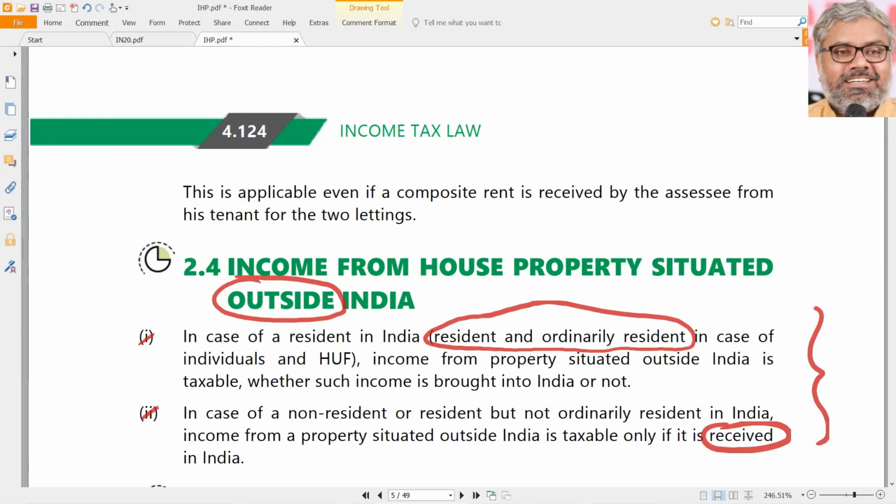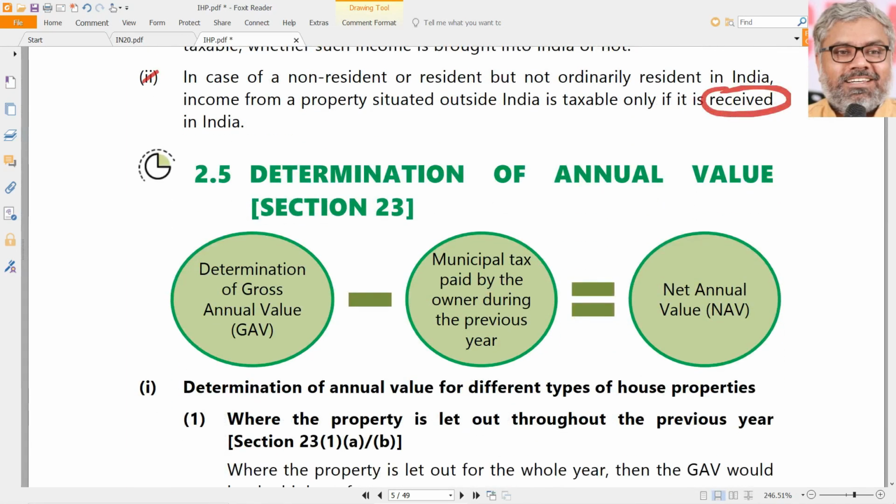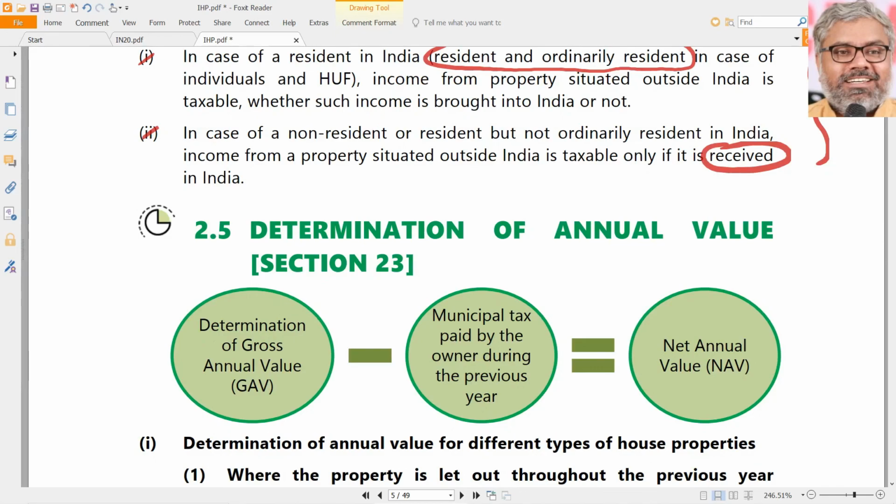At the maximum, what happens? In India, you receive the rent or you calculate the annual values in rupees. Outside India, you calculate in pounds, dollars or some other currency, whatever it is. So just conversion of that currency into Indian currency is not a big deal. The procedure for computation of income from house property is not different at all, irrespective of whether the property is situated in India or outside India. That is one more basic point to be remembered before we enter into the real segment of this income from house property head, that is computation of annual value.